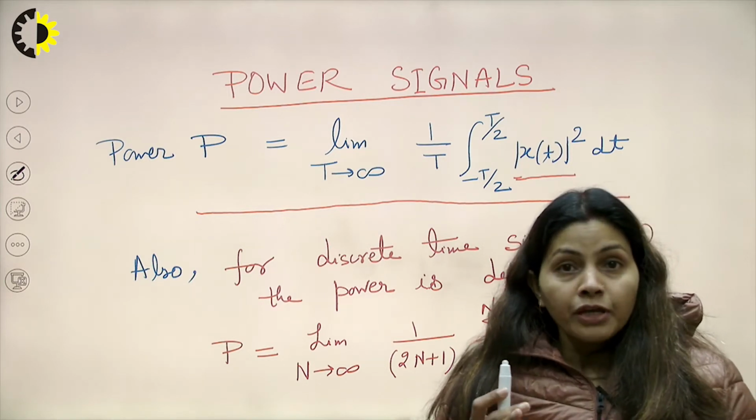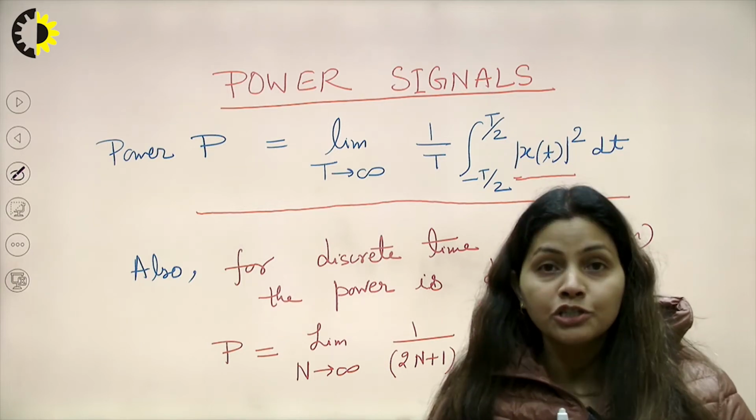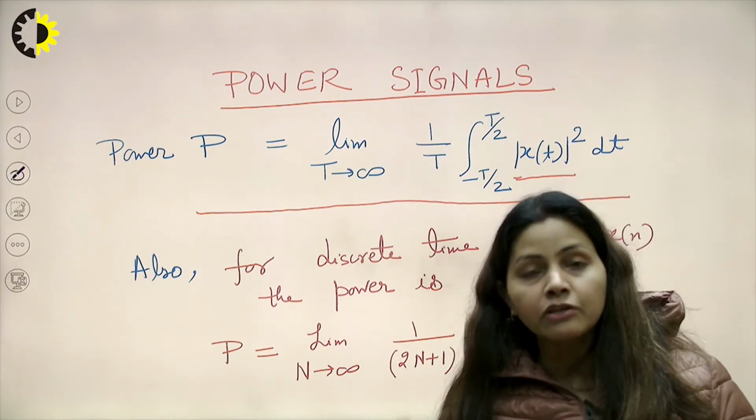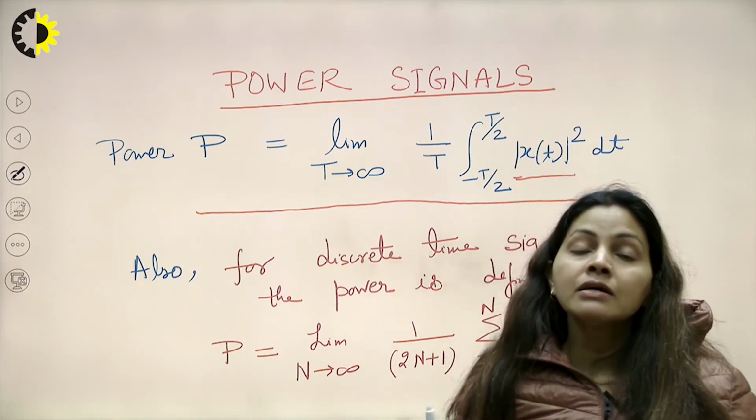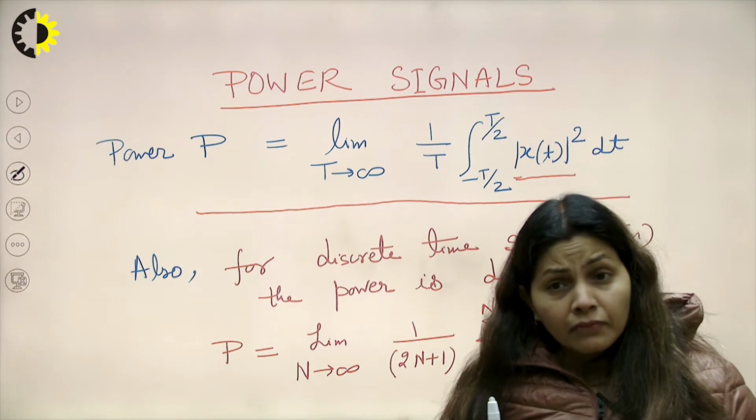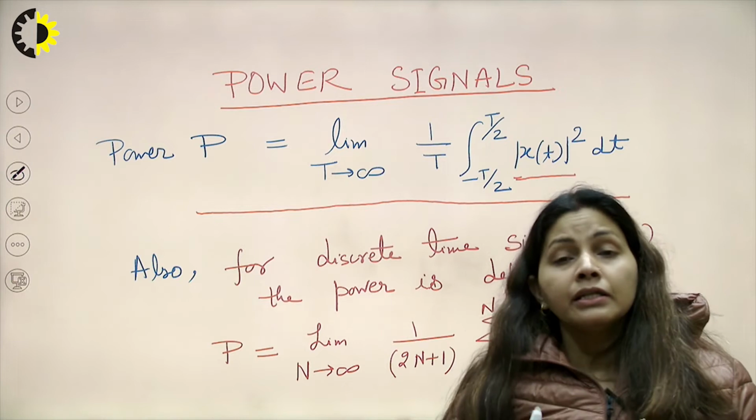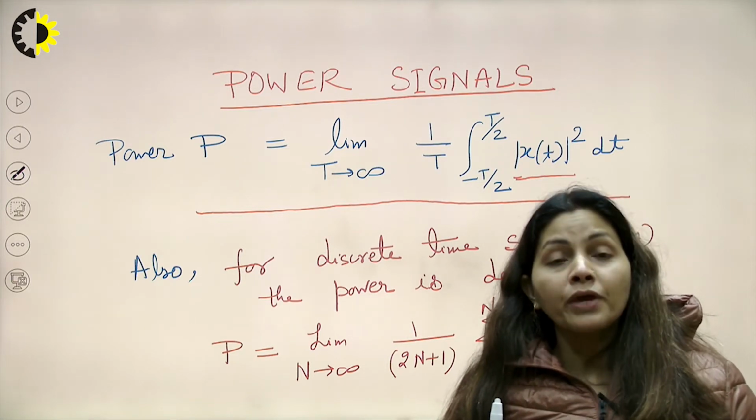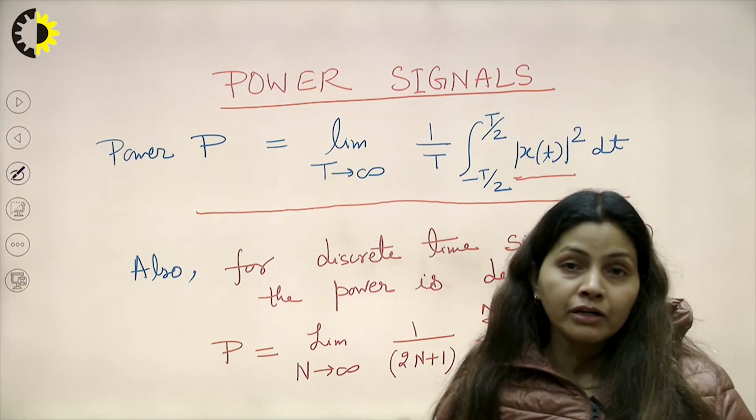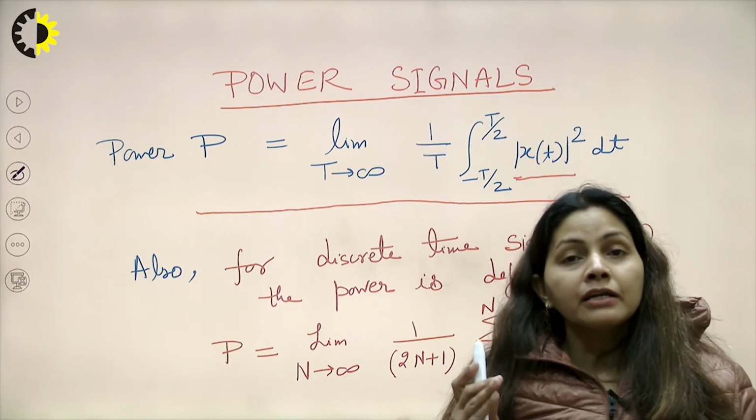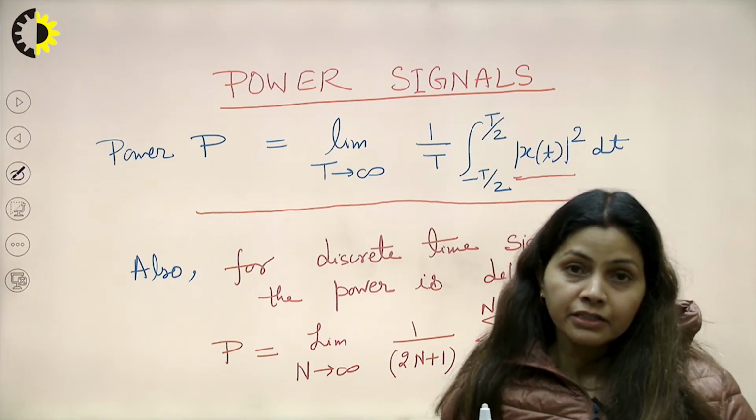So, we are now able to calculate the energy of any given signal, may be continuous, may be discrete. The power of the given signal may be continuous, may be discrete. So, the formulae are fixed. You can apply these 4 formulae to any signal for calculation of energy and power. Just take care whether the signal given is continuous or discrete.